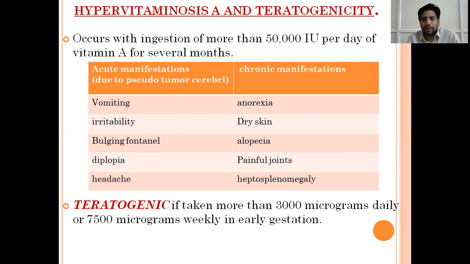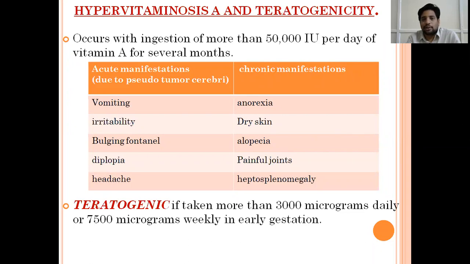The manifestations can be acute and chronic. Acute manifestations are due to pseudotumor cerebri. That is like benign intracranial hypertension, where the intracranial pressure is increased, but there is no tumor or anything. It is just increased because of vitamin A toxicity. They present with vomiting, irritability. In young children, they present with bulging of the fontanelle. They can have vision problems like diplopia and headache. These are the acute manifestations.